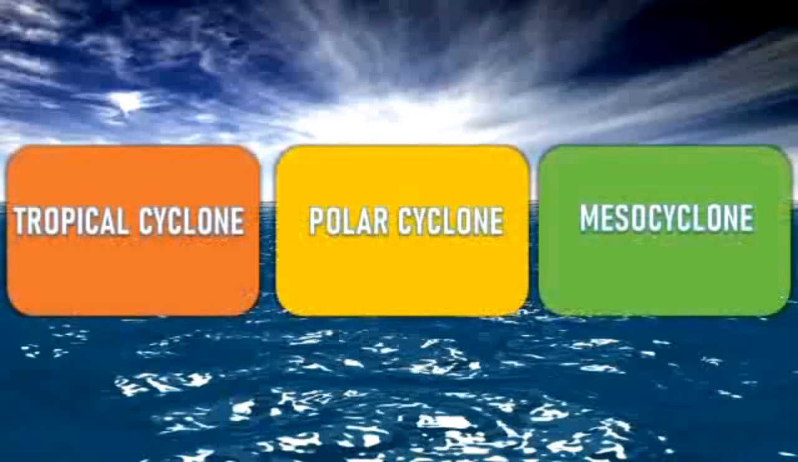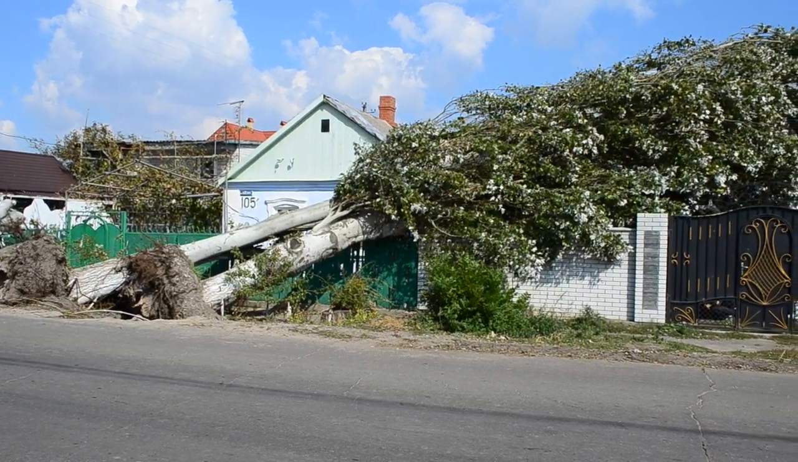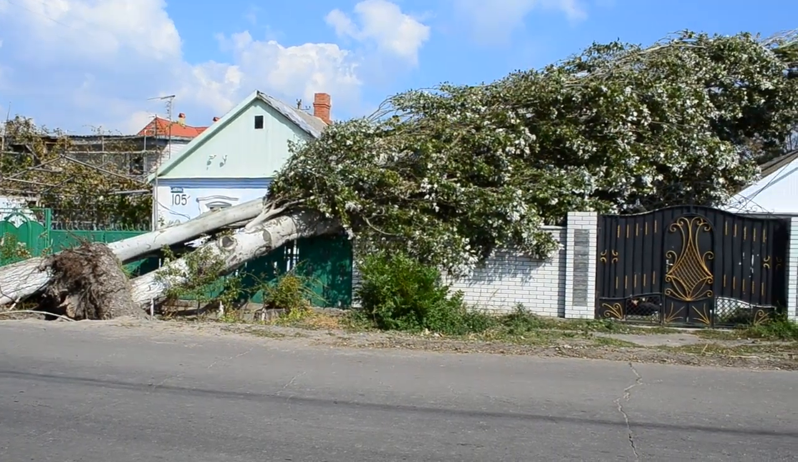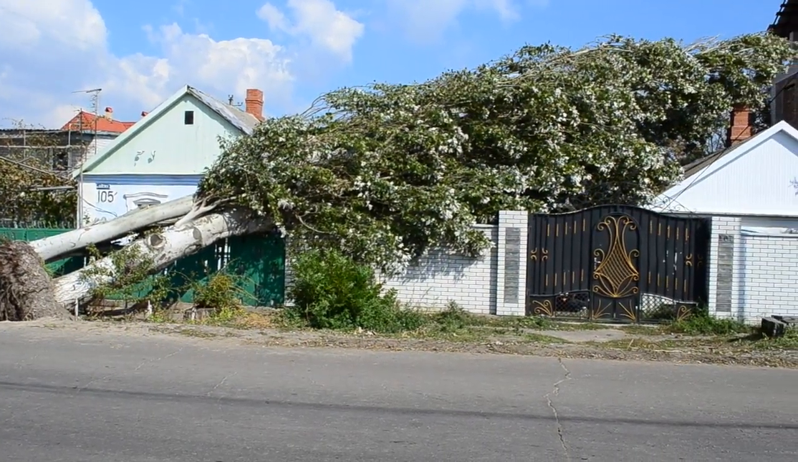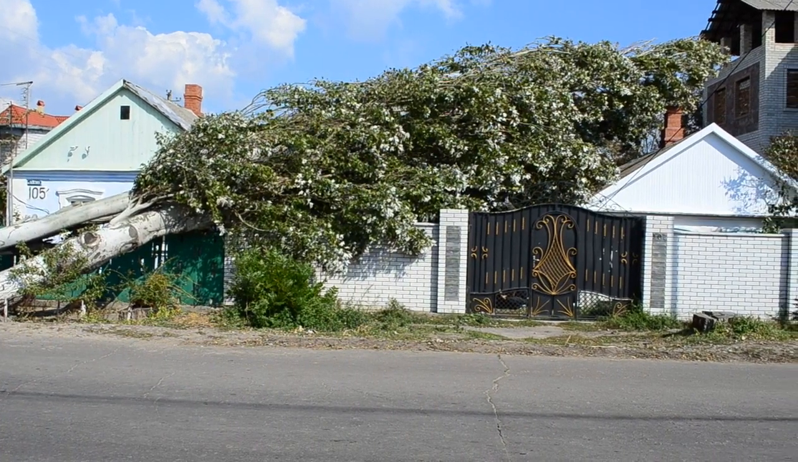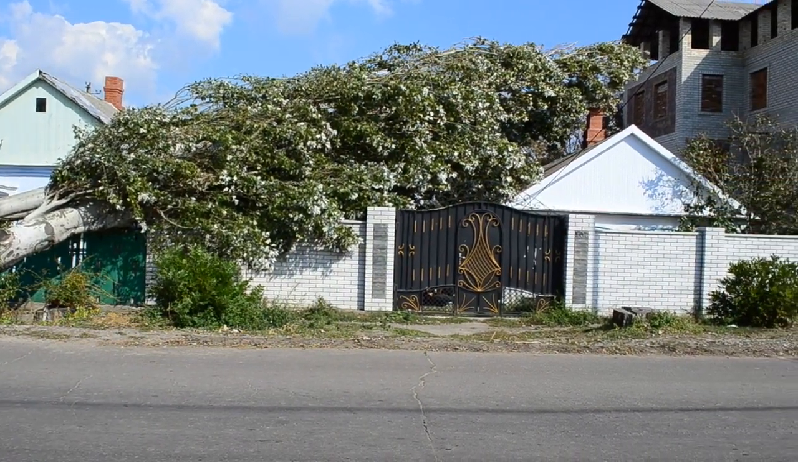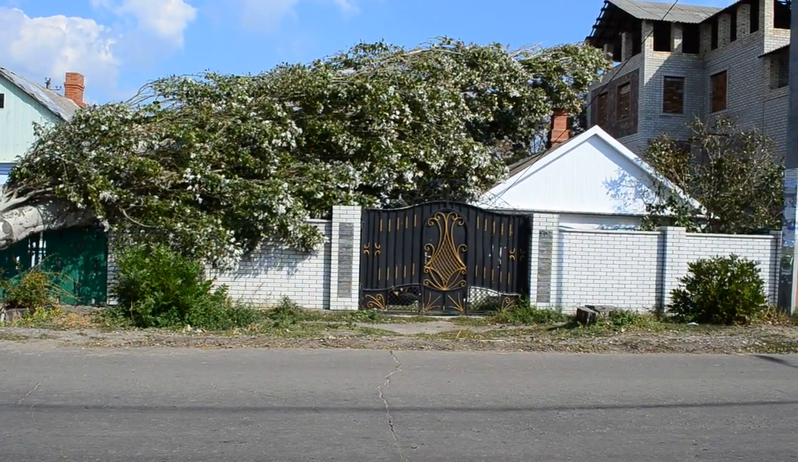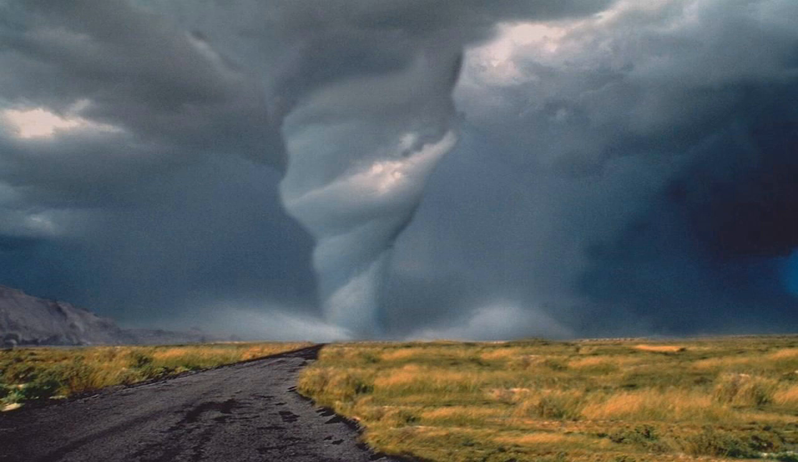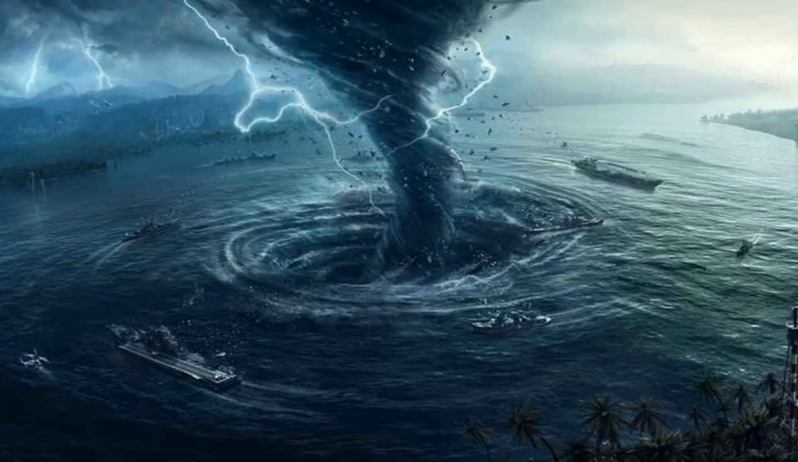There are three types of cyclones, namely tropical, polar, and mesocyclone. Of all three, tropical cyclones are the most devastating. Tropical cyclones are what most people are familiar with because these are cyclones that occur over tropical ocean regions. Hurricanes and typhoons are actually types of tropical cyclones, but they have different names so that it's clear where that storm is occurring.